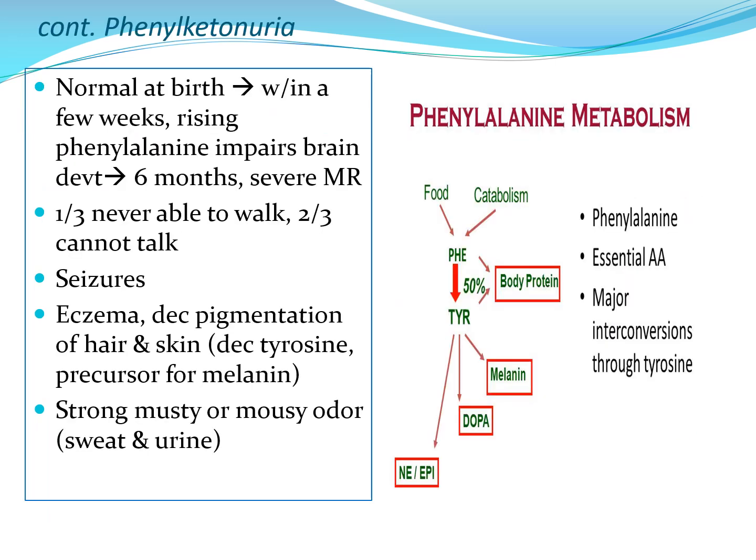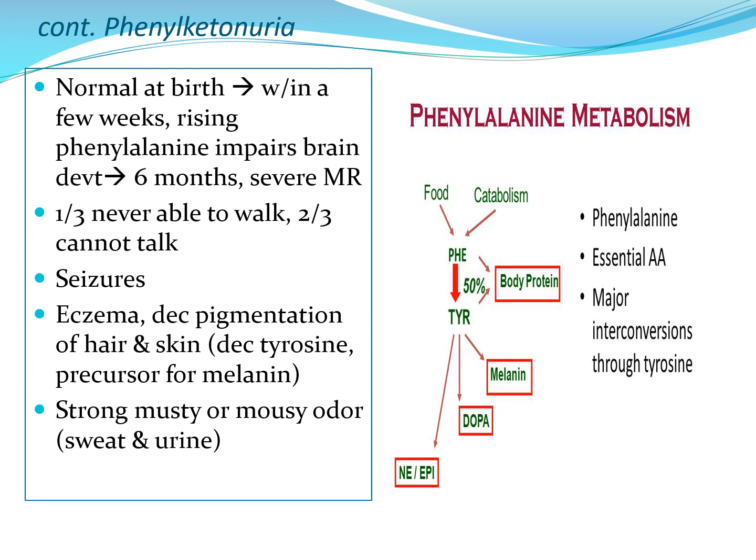So what is the clinical picture of phenylketonuria? Usually the babies are normal at birth, but within a few weeks, due to the rising phenylalanine, there would be impairment of the brain development, and within 6 months it will develop to severe mental retardation. One third of those affected babies never would be able to walk, and two-thirds would never be able to talk.